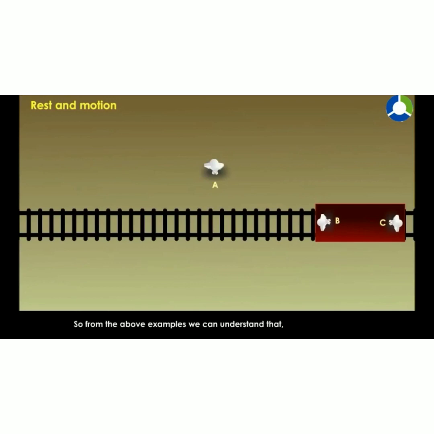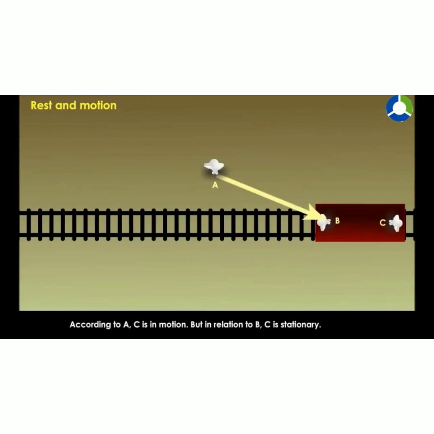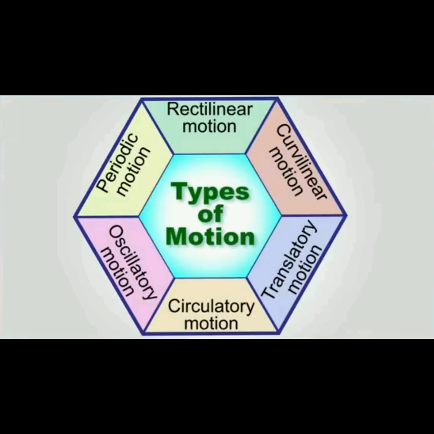So, from the above examples, we can understand that an object may be in motion with respect to another object, but may be stationary with respect to a third object. According to A, C is in motion, but in relation to B, C is stationary. So students, I hope you understood it.